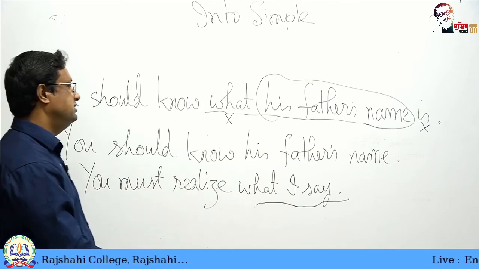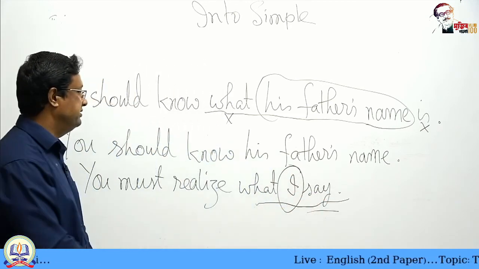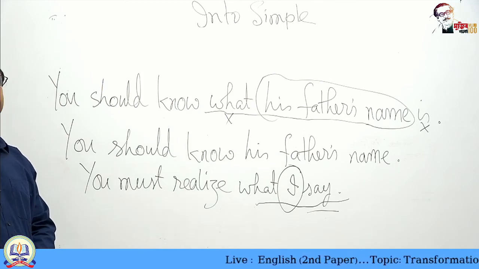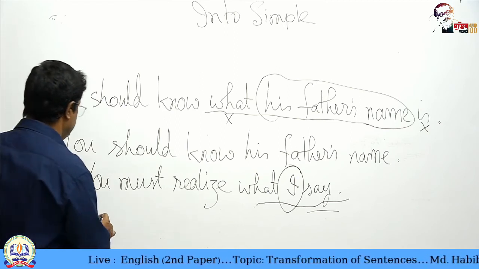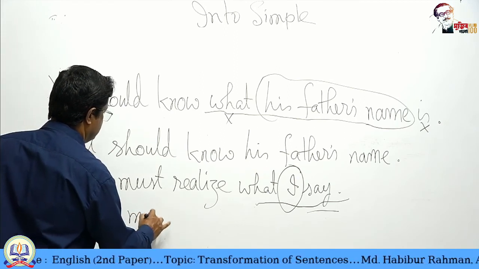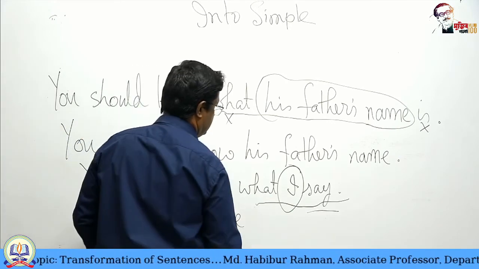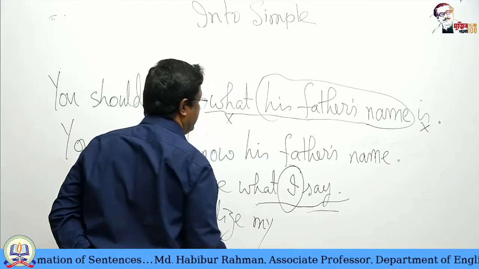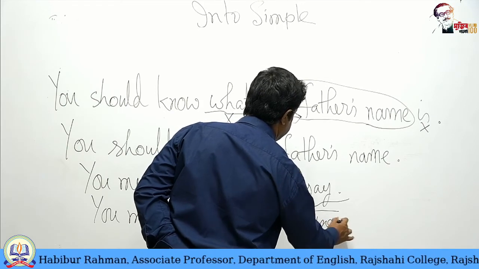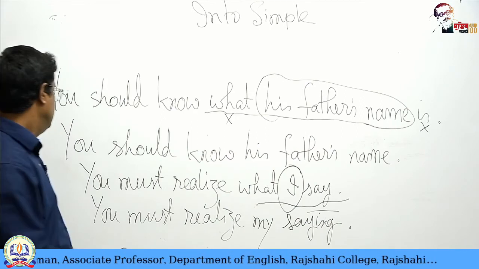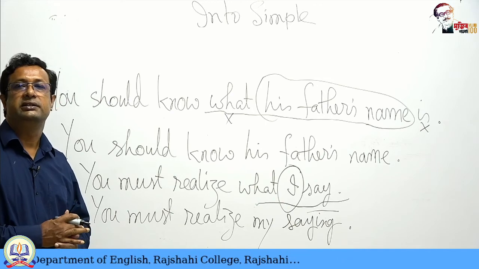Just subject and verb. So, in this case, you have to use possessive plus participle. You must realize my, from I, saying, that is words. You must realize my saying. Okay. In this way you can change.